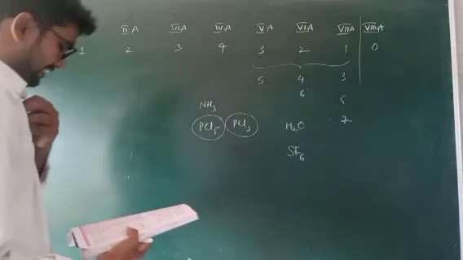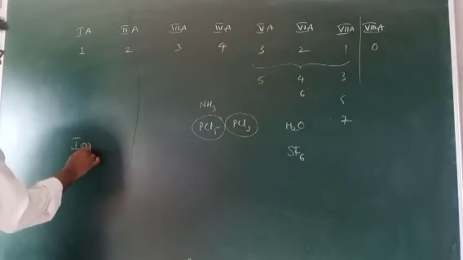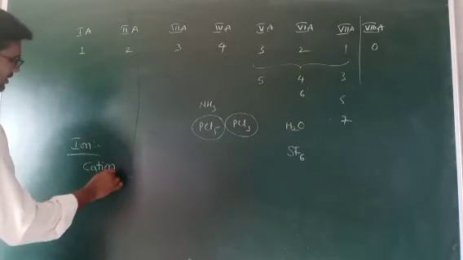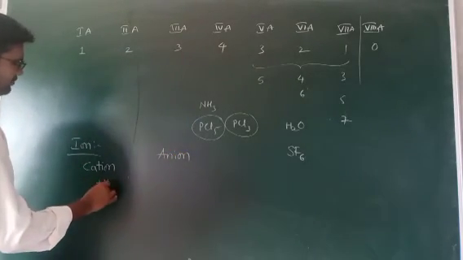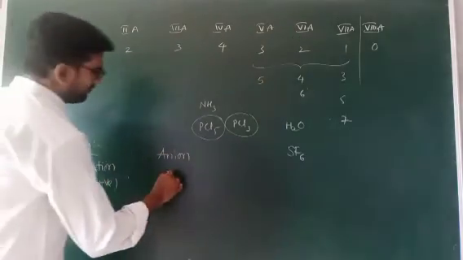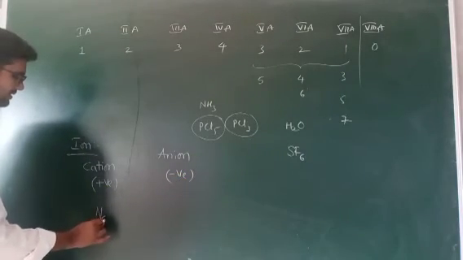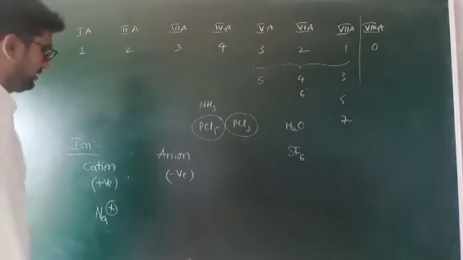And generally, what is an ion? Ions are of two types, cation and anion. Cation means a positive charge is present. Anion means a negative charge is present. Positive charge, Na+, here plus means losing electrons.